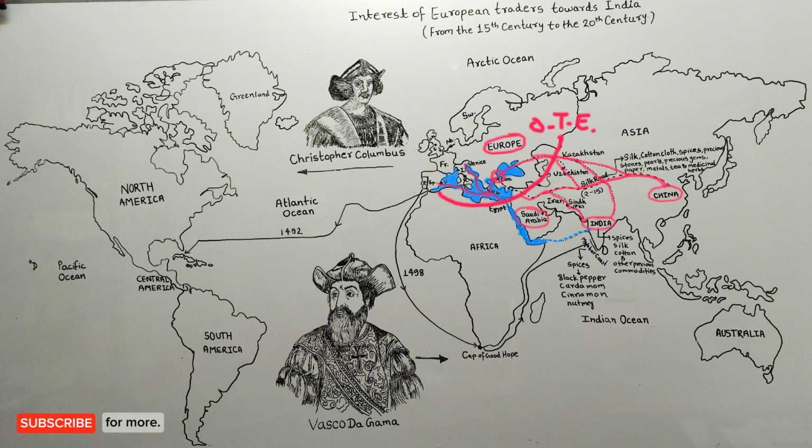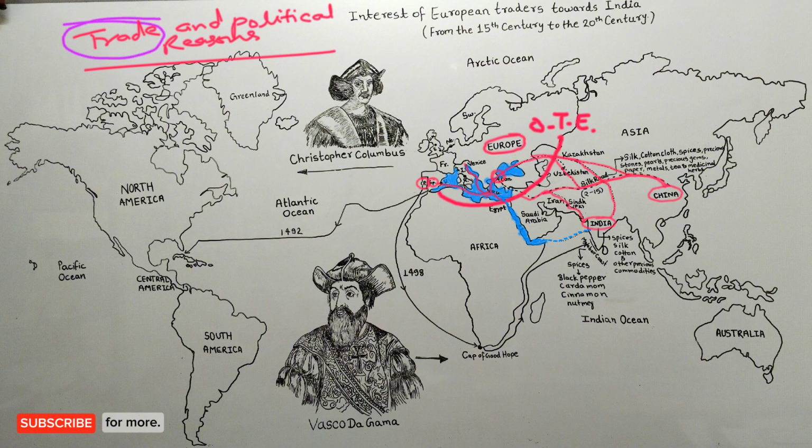Now friends, European trade was happening fine. Then why did European countries start searching for the sea route? So look friends, at that time there were many trade and political reasons for this, out of which we will first see some of the trade reasons here. So friends, the first trade reason was the demand for spices and precious goods in Europe.